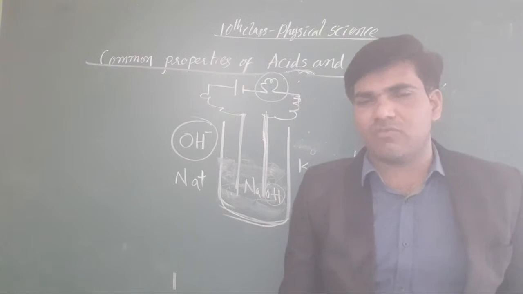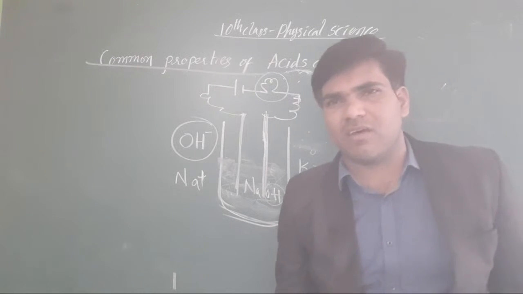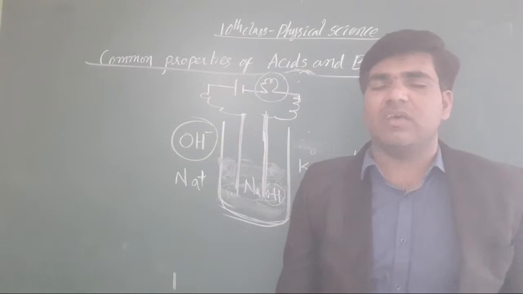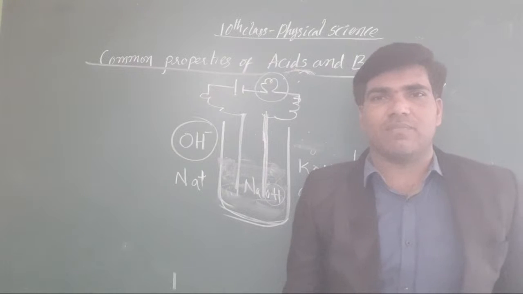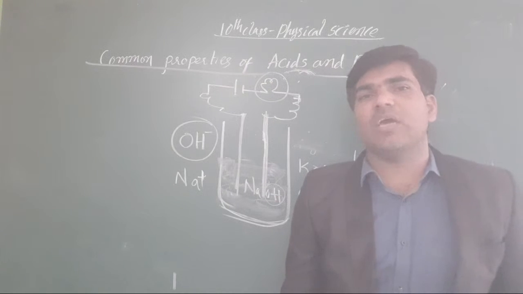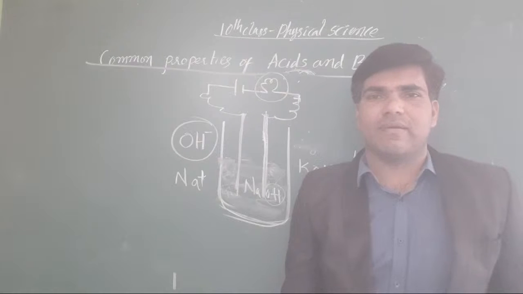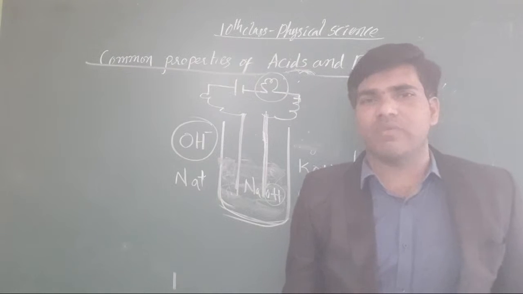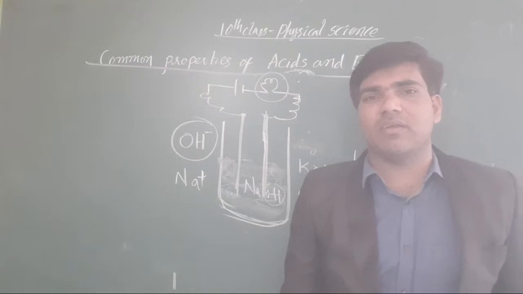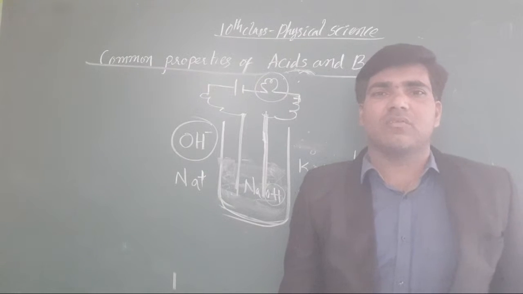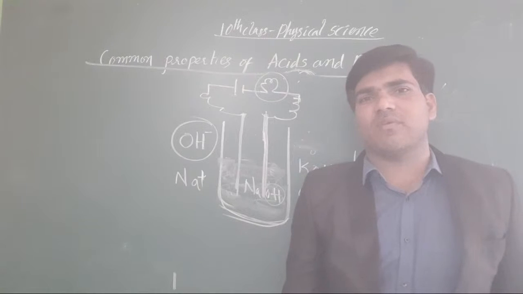Understood, all the students? What is the common property of acids and bases? In acids there are H plus ions, in bases there are OH minus ions. Got it? This is the information in our textbooks, and some general questions may be asked from this.